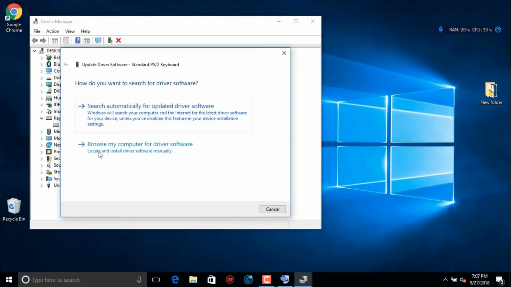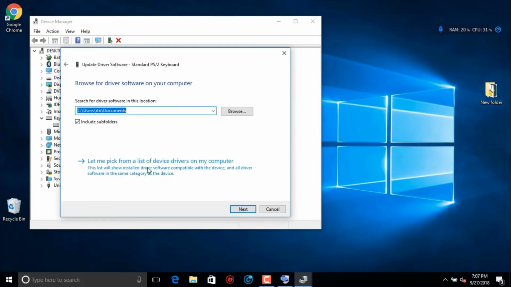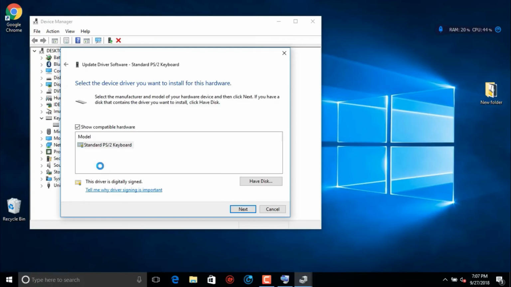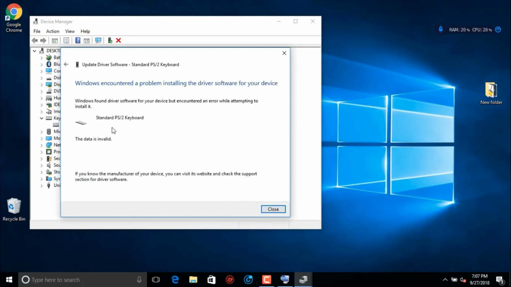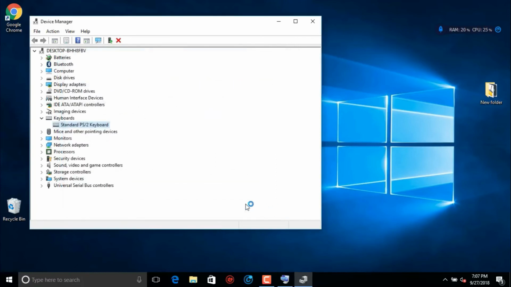Here choose Browse my computer, and again Let me pick. Here you can see a standard software is there that we have to update now. Then select that software and then click Next. This should not come here. Some problem is there. Windows encountered a problem installing the driver. Okay, once again we try.